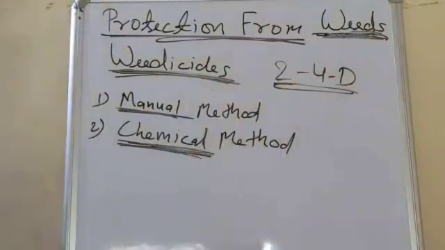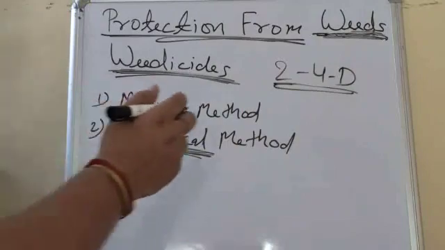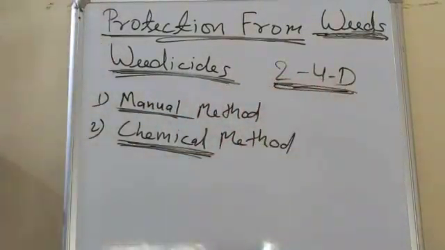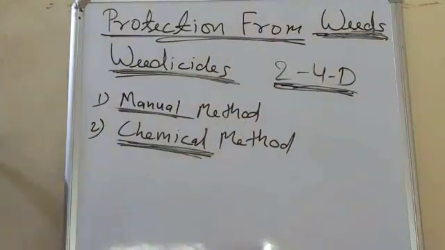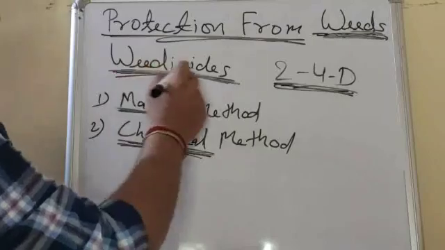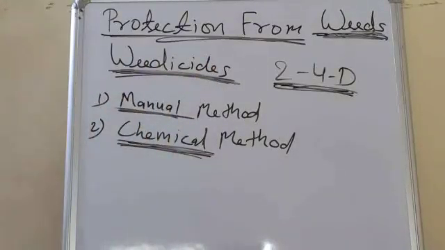2,4-D is a common chemical which is used. First, this chemical is dissolved in water and then sprinkled on the field, and this chemical only works on the weeds and will not harm our crops. The process of removal of weeds is known as weeding, and the chemicals are known as weedicides.